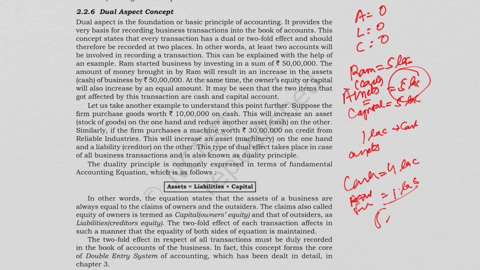His total assets remain 5 lakh only, and liabilities plus capital is also 5 lakh. So the equation is still balanced. This equation never breaks. It must always balance. If it breaks, then there's a mistake. This concept forms the core of the double entry system, that means every debit has a credit.